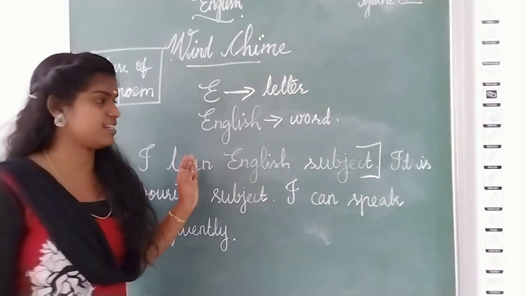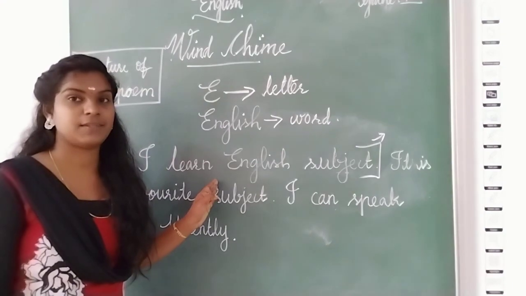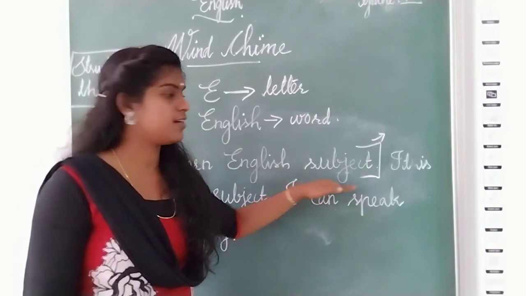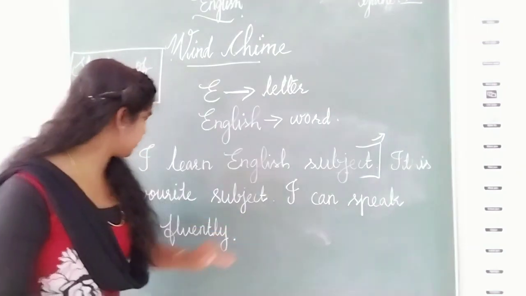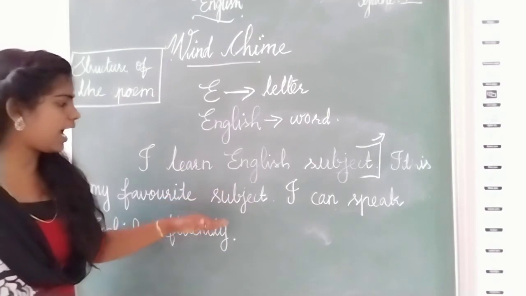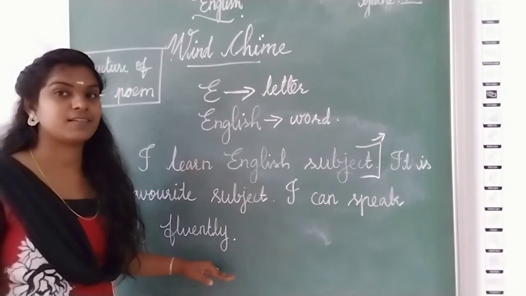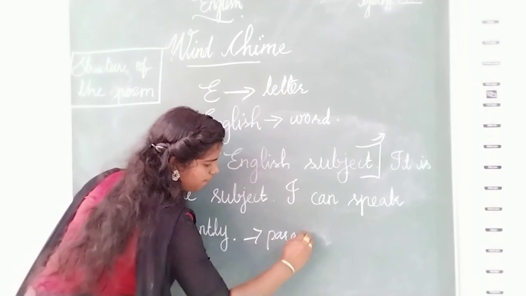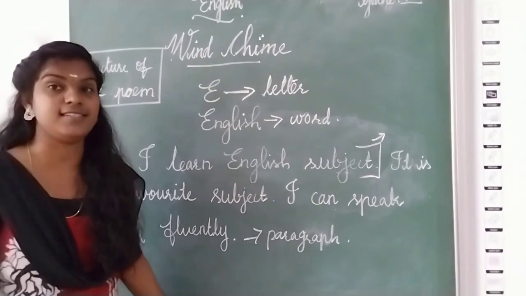Okay, sentence. This is called a sentence. A group of words. Okay, then now: I learned English subject. It is my favorite subject. I can speak English fluently. Here we have many sentences, right? How do we call it? Yes, this is a paragraph. Okay, para or paragraph. A group of sentences.